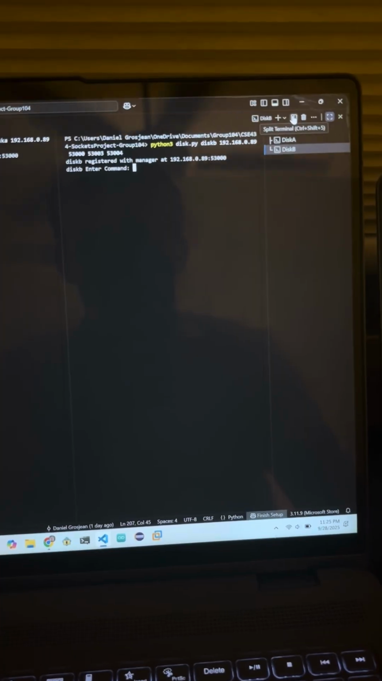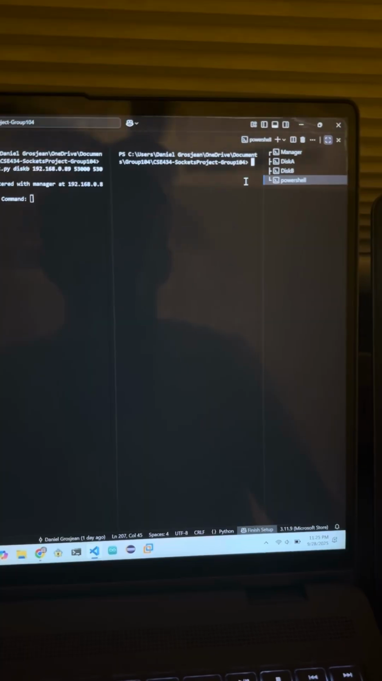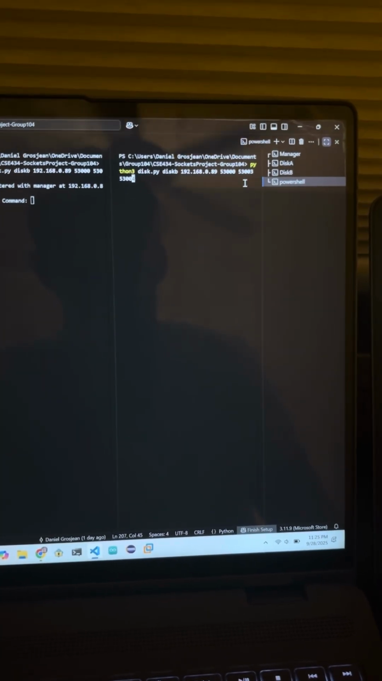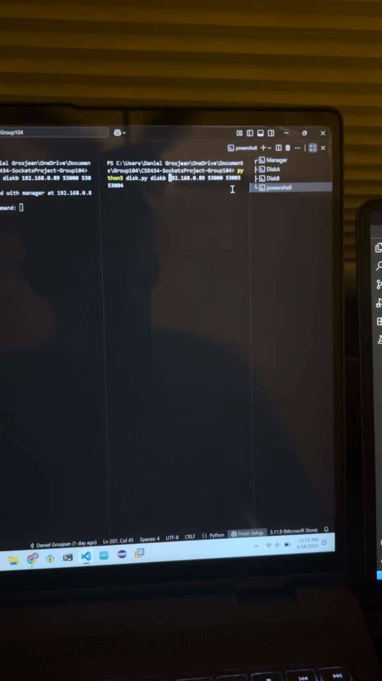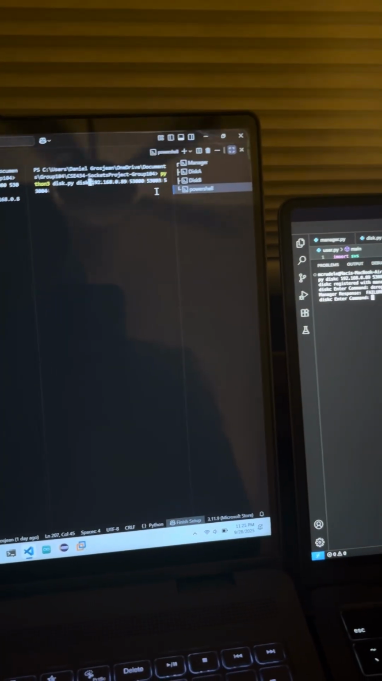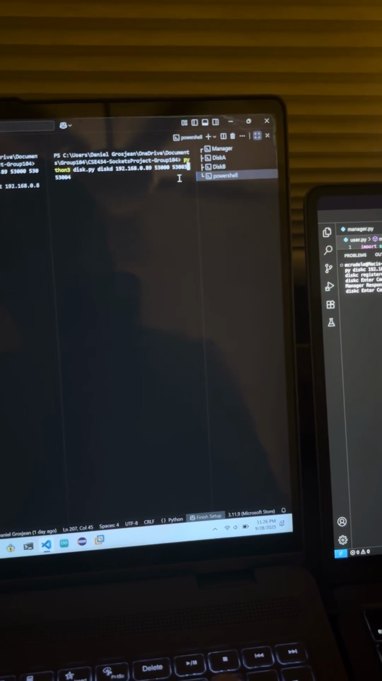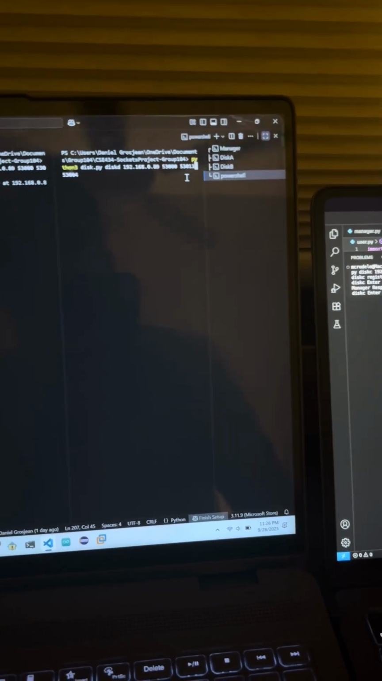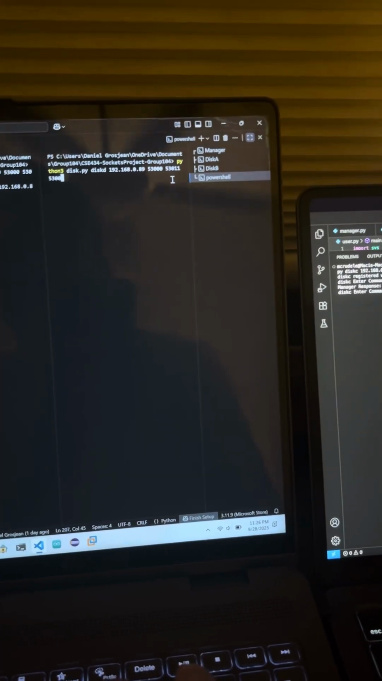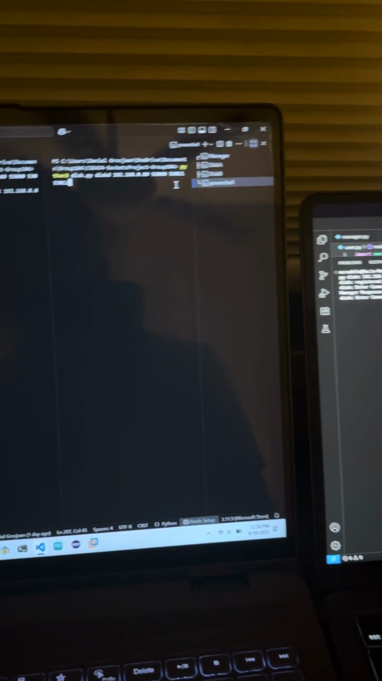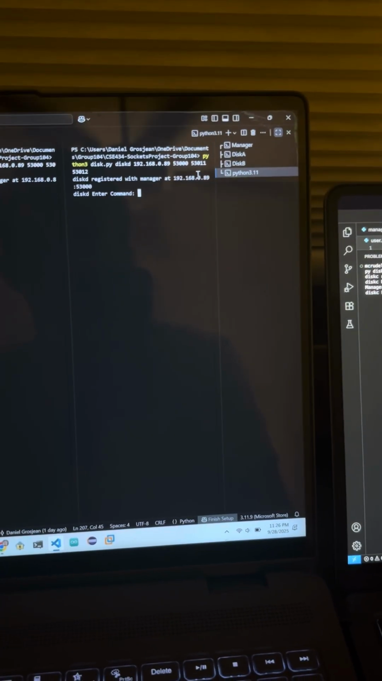Now, because the requirements were a little bit fuzzy with how this was supposed to work, I'm going to create another terminal and go through how it would look like if I actually was to deregister a disk. So I'm going to call this one disk D, and I'm going to give it ports 53,011 and 12. And it's registered with the manager.